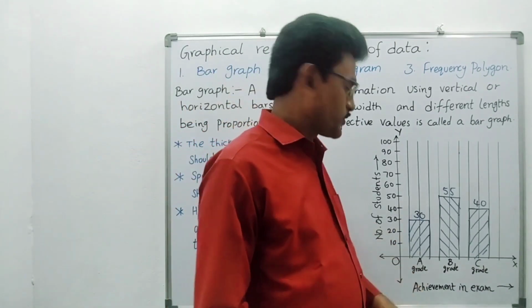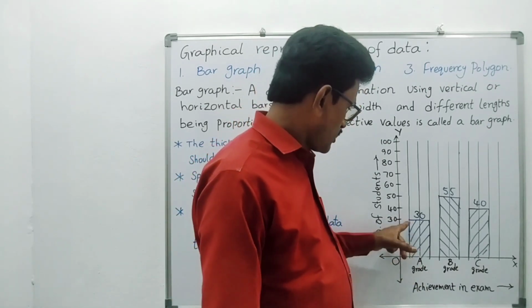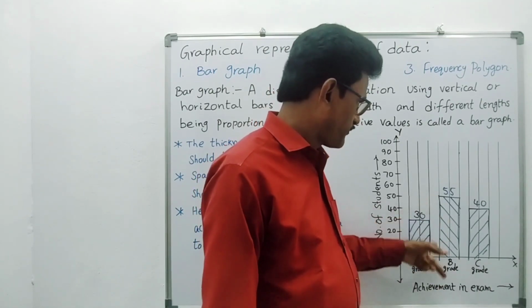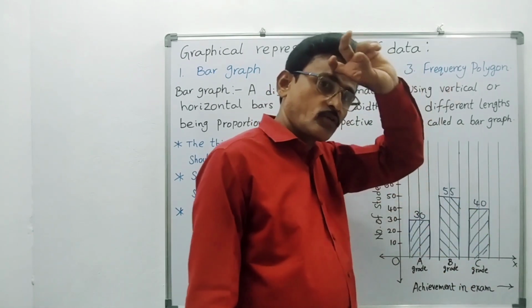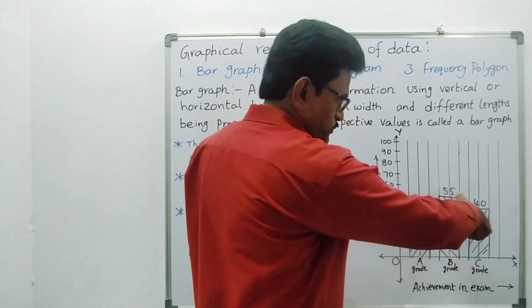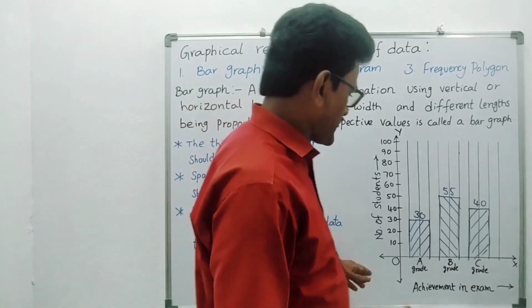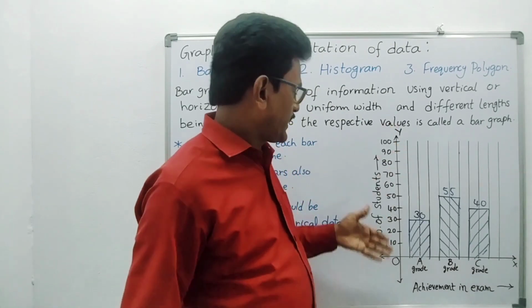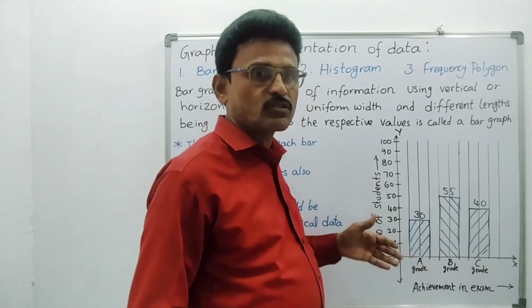Now the height of the bar should be according to the number to be represented. Suppose here 30 students get A grade. So up here we have taken 3 centimeters. Now here 55 students B grade, 5.5 cm. 40 students get C grade, so 4 cm height. Like that, according to the number, the bar's height will be proportionate. On the x-axis we are taking grades. On the y-axis we are taking number of students. And the scale also we have to take according to the numbers.